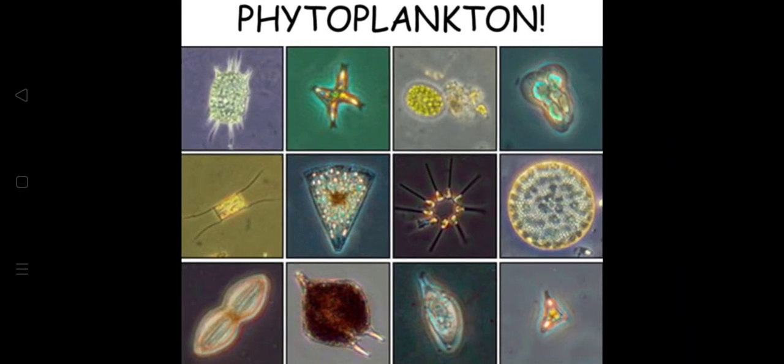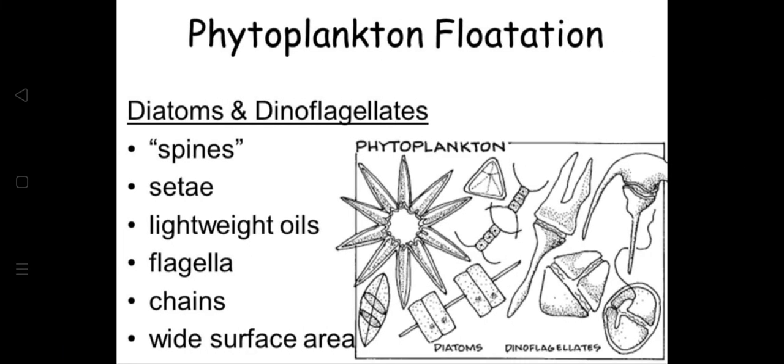This is the phytoplankton, plant related. These are the various types of phytoplanktons. Now, how do they float? There are different shapes involved. They are diatoms and dinoflagellates. So it can be in the form of spines, setae, lightweight oils, flagella. It can be in chains, and it spreads over a wide surface area.